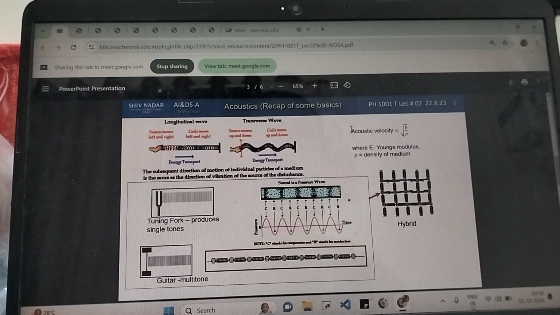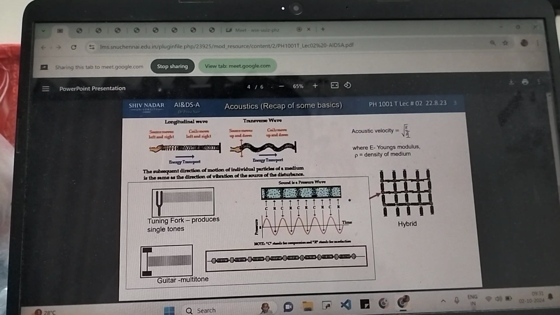And the velocity of sound wave is given by the formula root over E by rho, where E represents the Young's modulus and rho the density of the medium. So velocity of a sound wave depends on the medium it is traveling through. So sound has a different velocity in vacuum, in glass, in metals and so on, and this velocity depends on what medium it is traveling through, as root over Young's modulus by density.